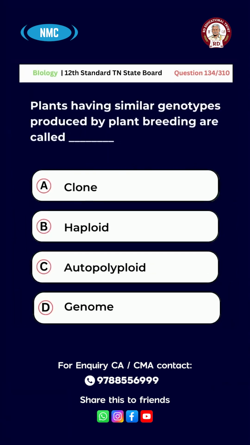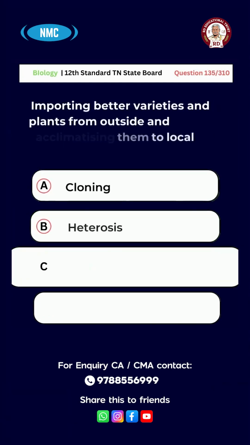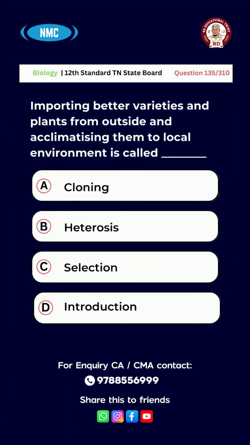Hybridization. Question number 134. Plants having similar genotypes produced by plant breeding are called A, Clone, B, Haploid, C, Autopolyploid, D, Genome. And the right answer is option A, Clone. Question number 135. Importing better varieties of plants from outside and acclimatizing them to the local environment is called option A, Cloning, B, Heterosis, C, Selection, D, Introduction.